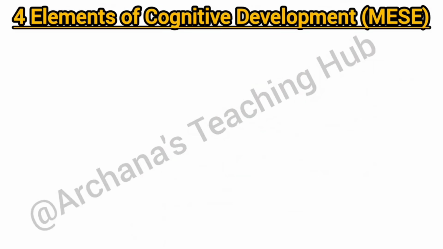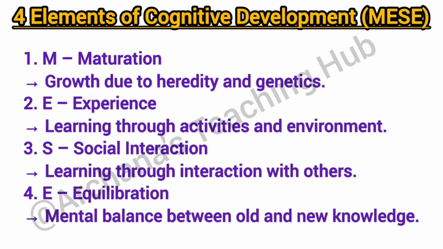Four elements of cognitive development. MESE. First, maturation means growth due to heredity and genetics. Second, experience means learning through activities and environment. Third, social interaction. Learning through interaction with others. Fourth, equilibration. Means a mental balance between old and new knowledge.